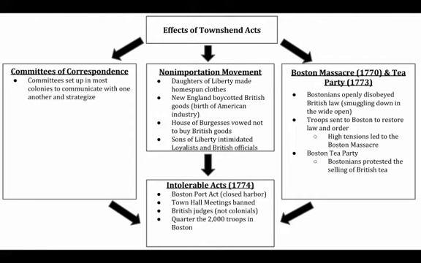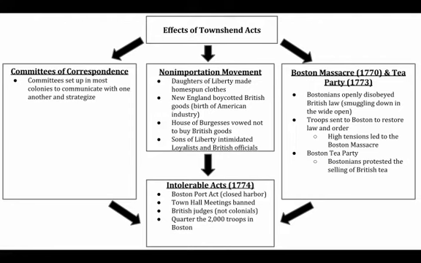We have the committees of correspondence, where basically each colony sets up a committee, and they start to communicate with each other and strategize what they should be doing. So the colonies begin to communicate with each other and become more cohesive as a collective whole instead of just being these separate individual little states. Okay.